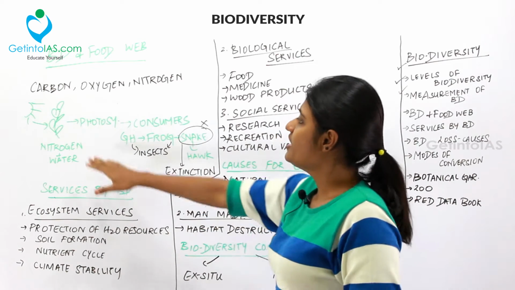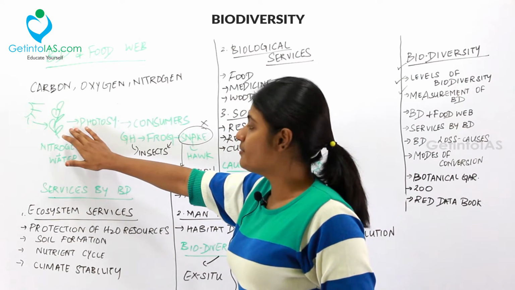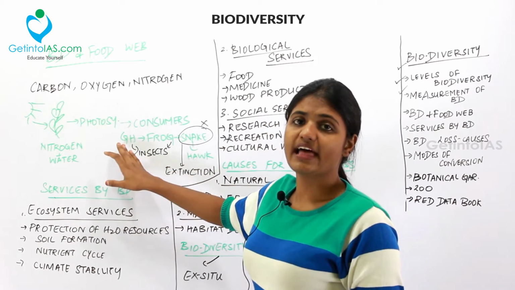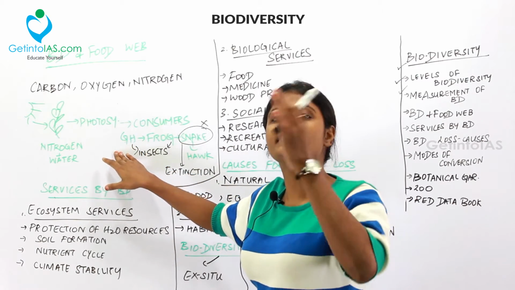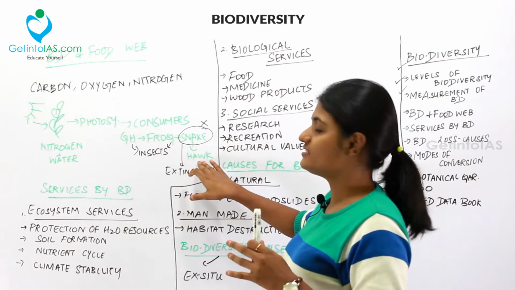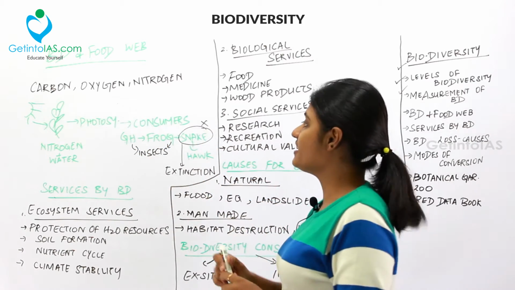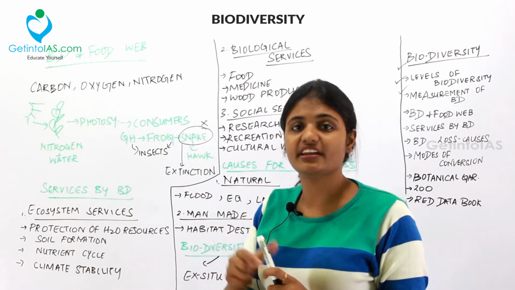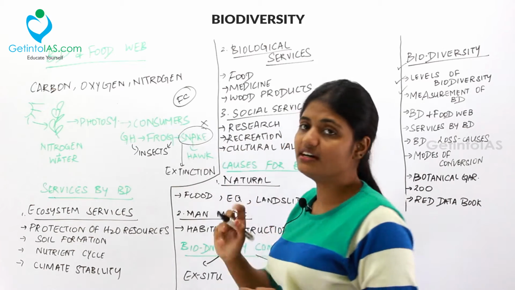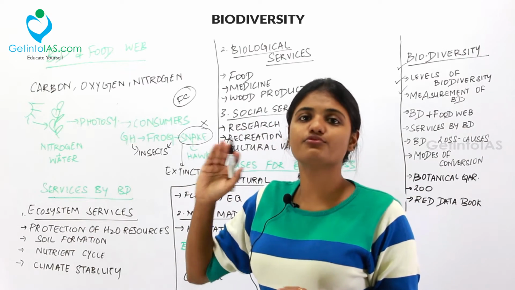For example, if the producers are here, the plants are eaten by consumers like grasshoppers. And then these grasshoppers are in turn eaten by the frog. And the frog is eaten by the snake and the snake is eaten by the hawk. We know this example from the food chain. So, this is called a food chain. It is interlinked by a single line. This is called a food chain.